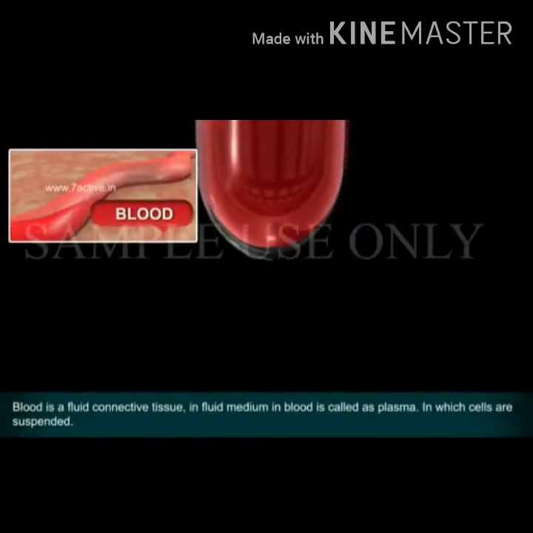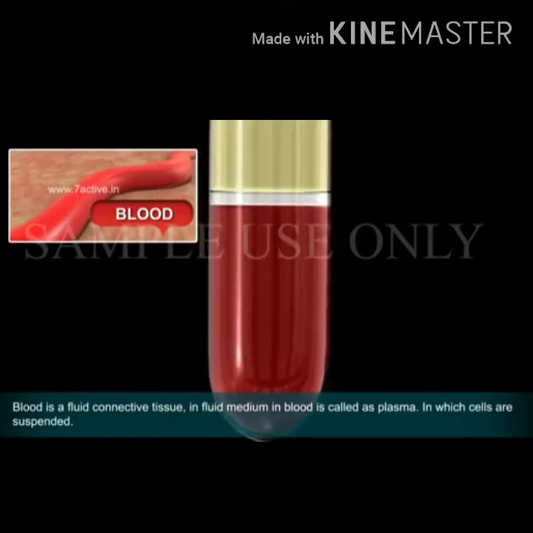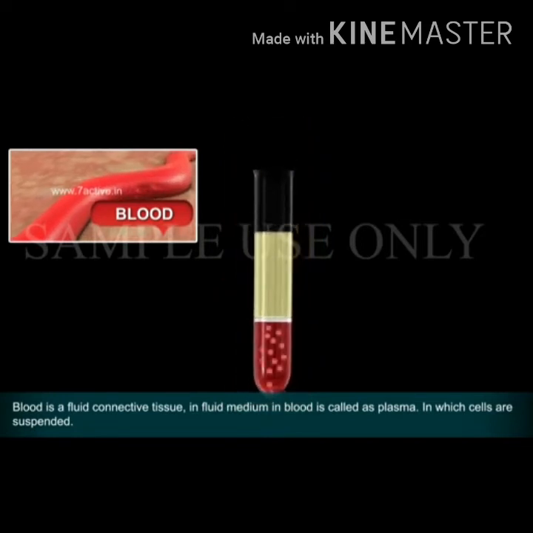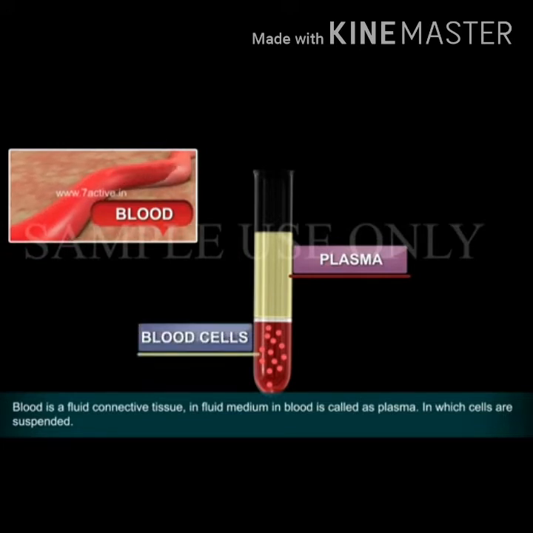You know, blood is a fluid connective tissue. The fluid part of the blood is called plasma. The three types of blood cells, RBC, WBC and platelets, are seen suspended in this plasma.